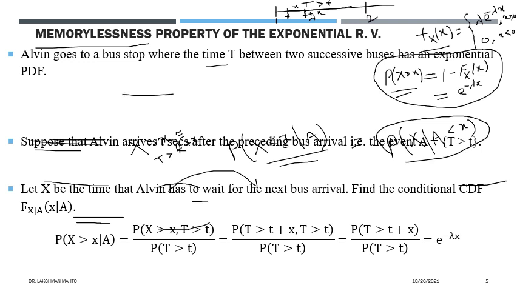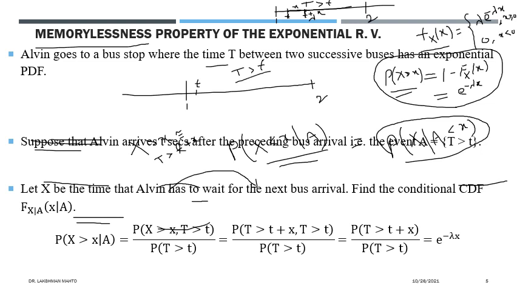So here if you observe, suppose Alvin arrived at time t, then the afterward time for the next bus, call it bus 1, bus 2, we are calling it T greater than t.